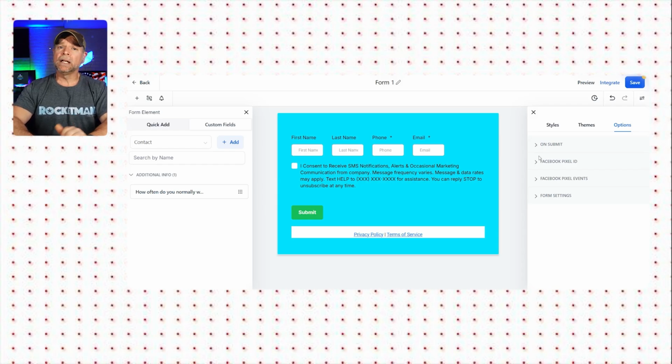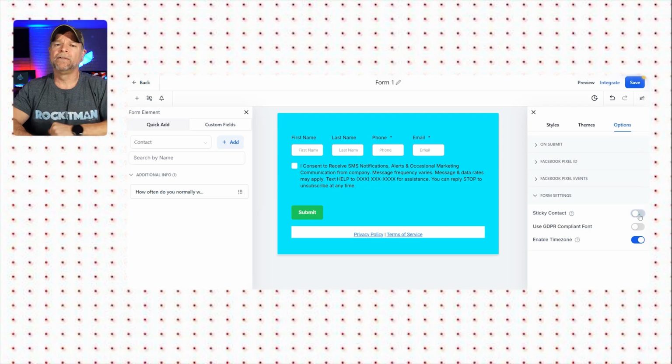efforts. So if you click on the Form Settings option, there's an important feature called Sticky Contact. Now, this feature automatically fills in the user's information if they've previously filled out a similar form on your site. I highly recommend keeping Sticky Contact toggled on because it makes the user experience much smoother, reduces friction, and it helps increase form submissions.